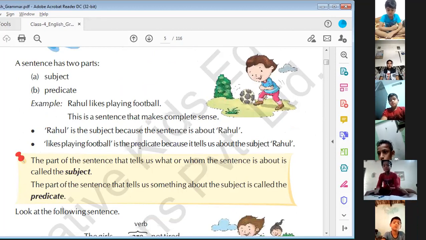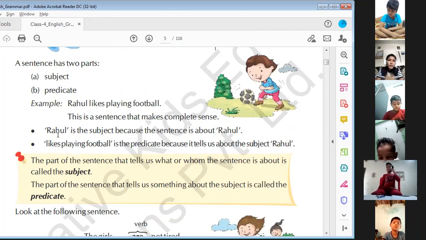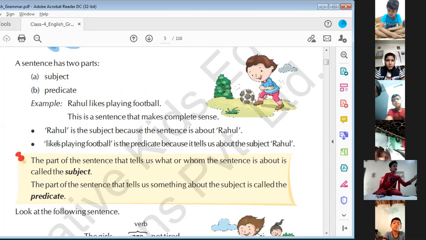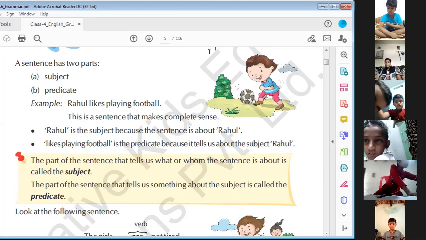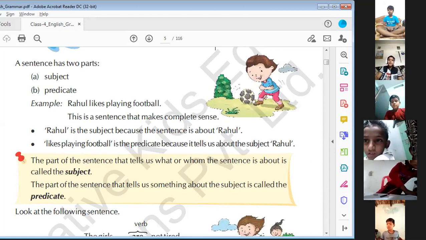Likes playing football is the predicate because it tells us about the subject. Which is the subject here? Rahul is the subject in this sentence. And which is the predicate? Likes playing football. Understand?